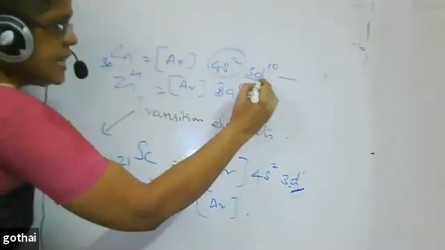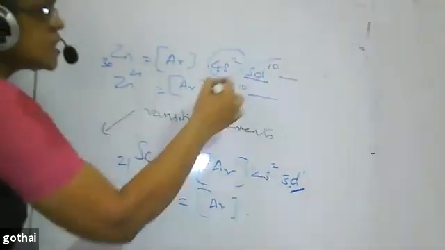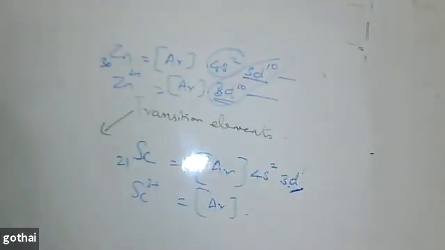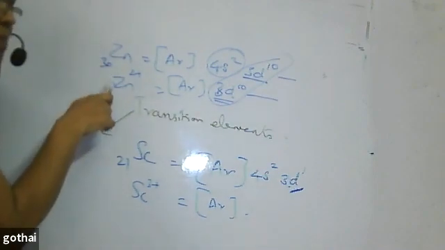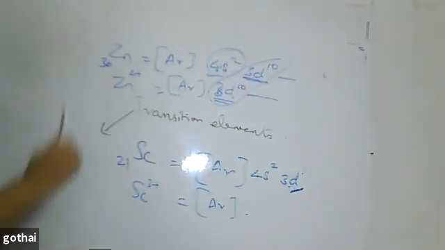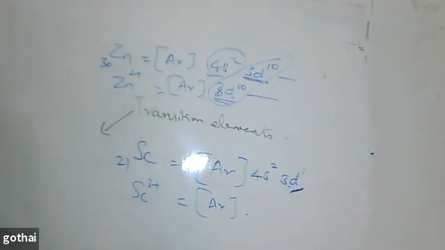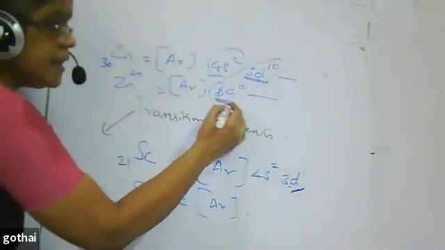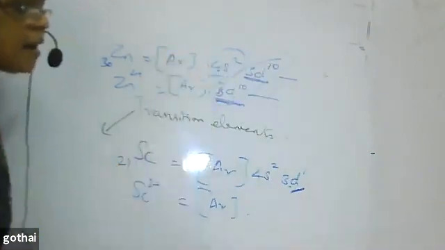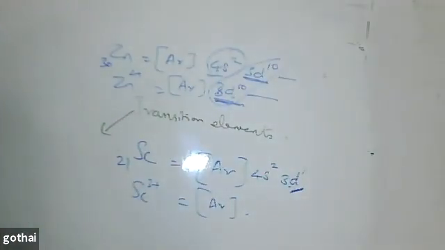So either in the ground state or in the excited state, it doesn't have incompletely filled orbitals. The orbitals are completely filled. So I don't call this a transition element. I call this a d block element because the valence electrons enter into the d orbital. I call it a d block element, but I don't call it a transition element. Why? The element, either in the ground state or in its excited state, has no incompletely filled orbitals, where all the d orbitals are completely filled. So it is not called a transition element.